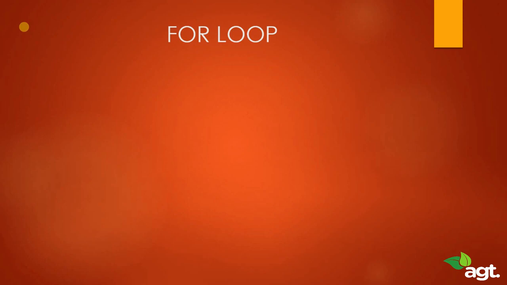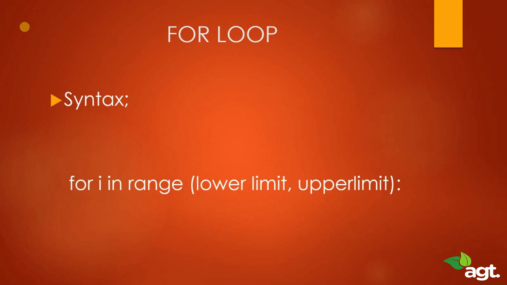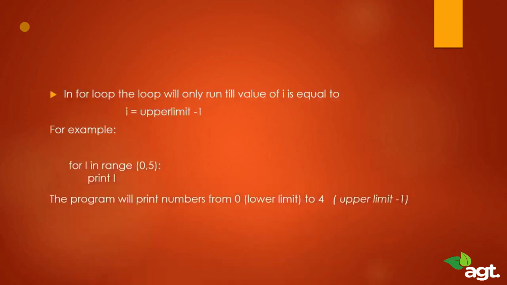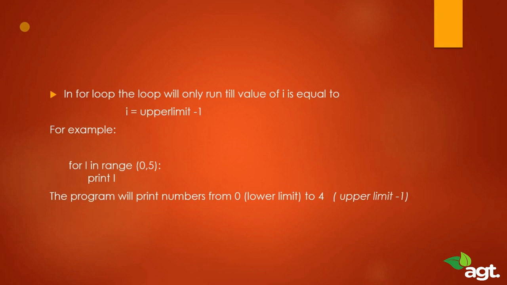So in this lecture we will be dealing with for loops. Now first of all we need to understand the syntax. So here's the syntax. For i in range, brackets, lower limit to upper limit, a full colon, and the loop body. This is the basic syntax of our for loop. So I'll explain this better with an example. So I have an example right here. For i in range 0 to 5, print i.